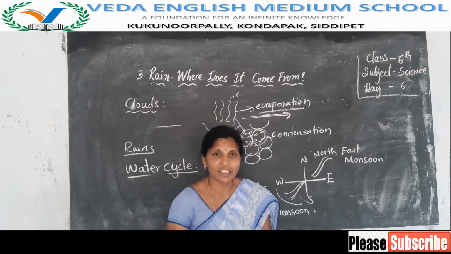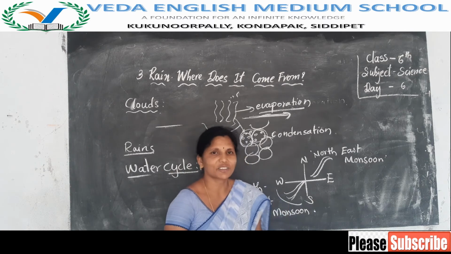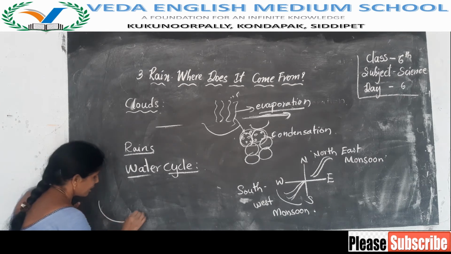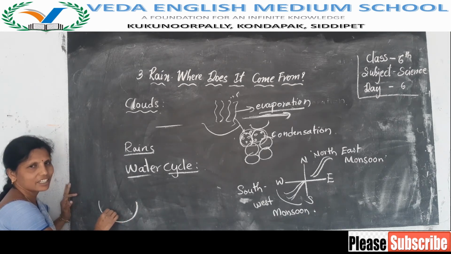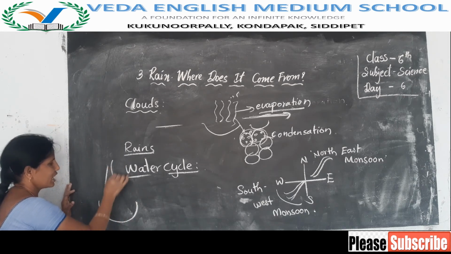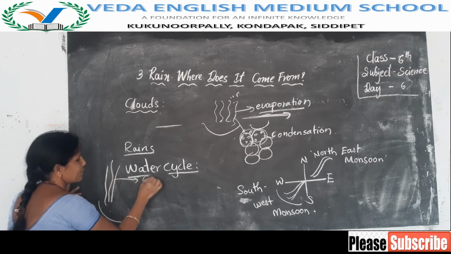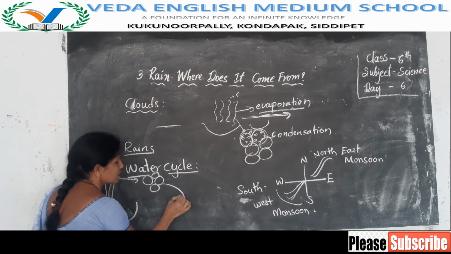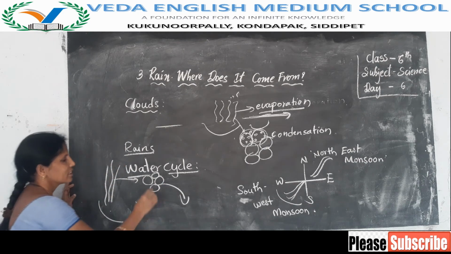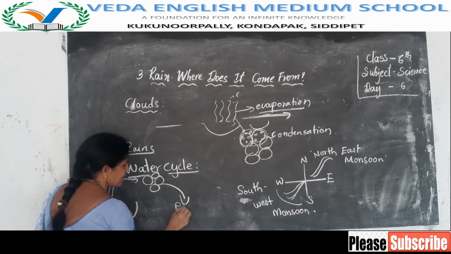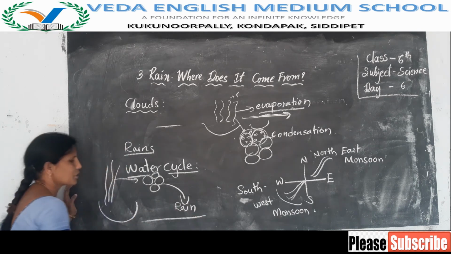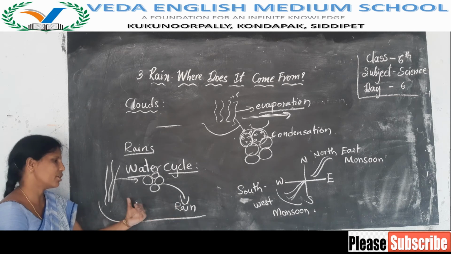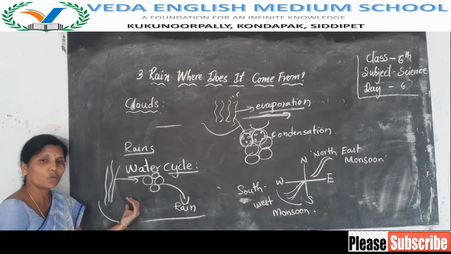Okay children, again due to the heat of the sun, the water in the water bodies evaporates, condenses and forms a cloud. And that gives us rains, and they fall on the ground and mix in the water bodies.